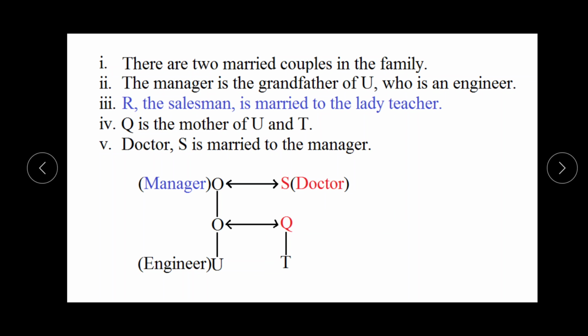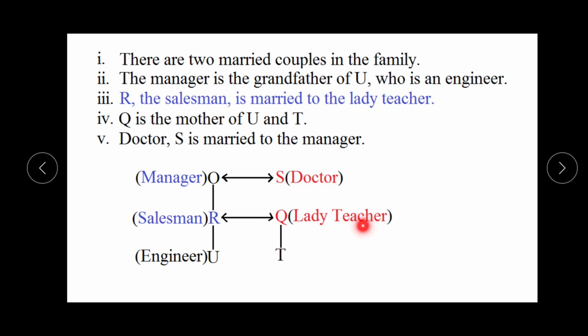Here R is the salesman, married to the lady teacher, and we know that she is female because she is in the red color, and from this information that is also proved. So this person is R and he is a salesman and he is married to the lady teacher. The profession of Q is a lady teacher. Here we can see clearly.